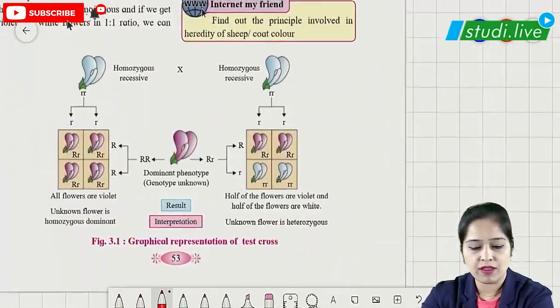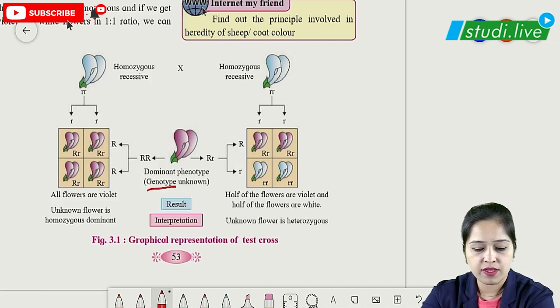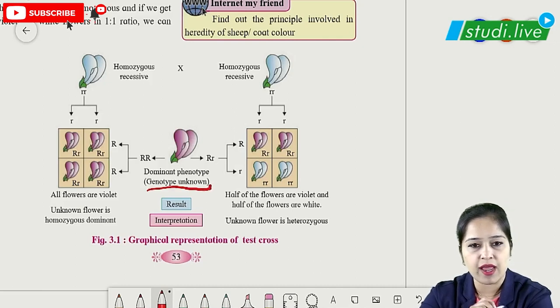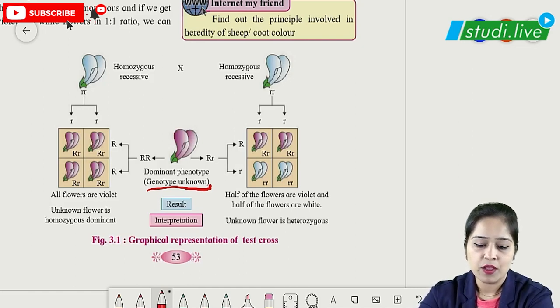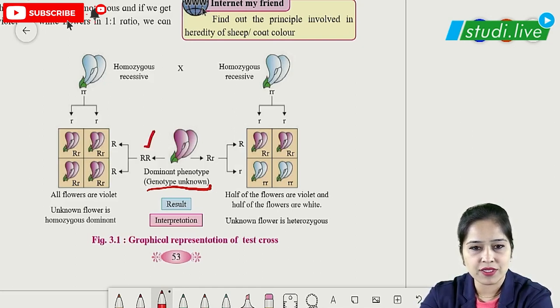Let us see this example, where we can clearly see it is used to find the genotype of the individual. Suppose we have an unknown genotype, and we have to find out what the genotype is. The flowers are red in color, which in this figure you can see as purple. So we want to see whether this character, the color of the flower, is homozygous or heterozygous, wherein we have two options. It can be capital R capital R or capital R small r.